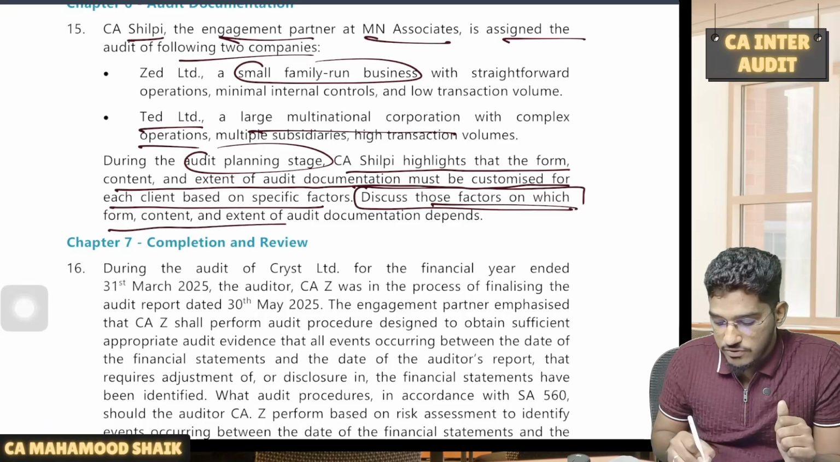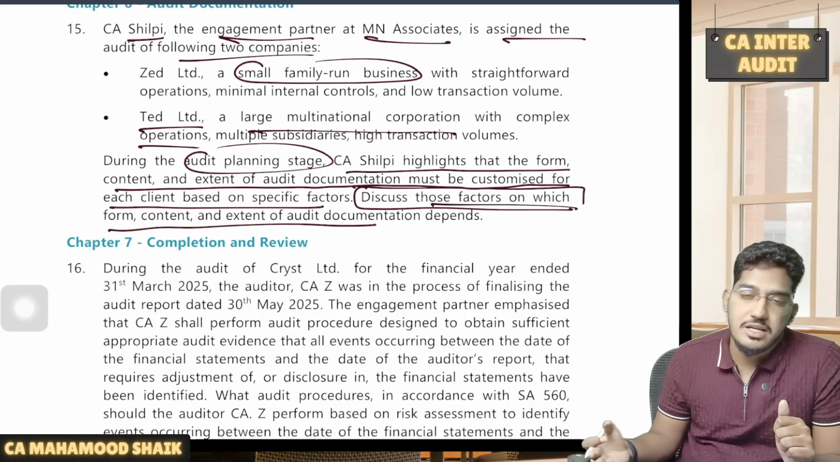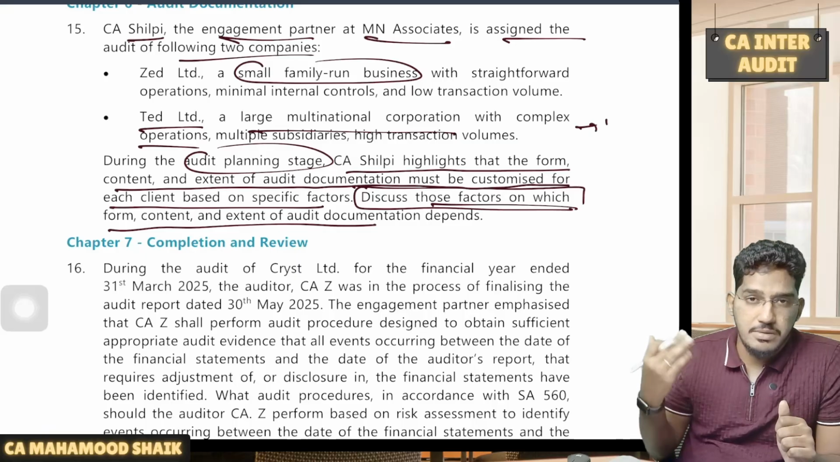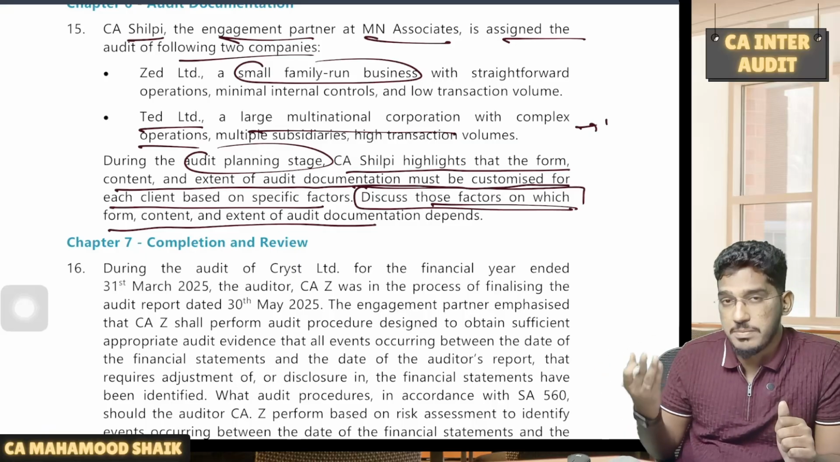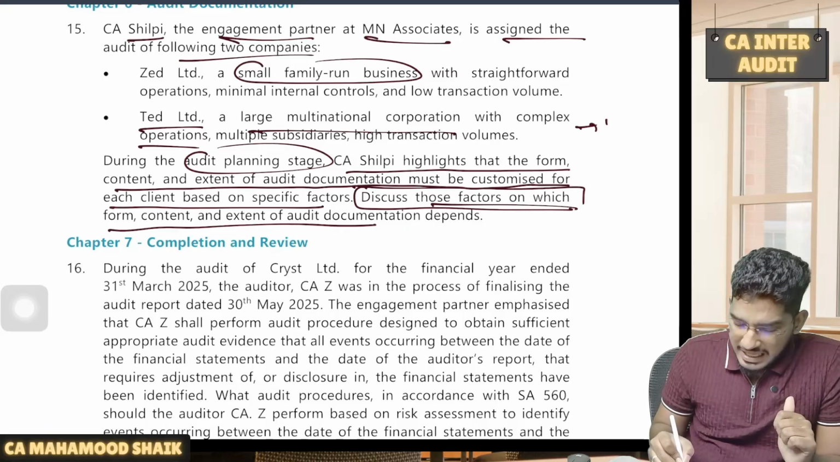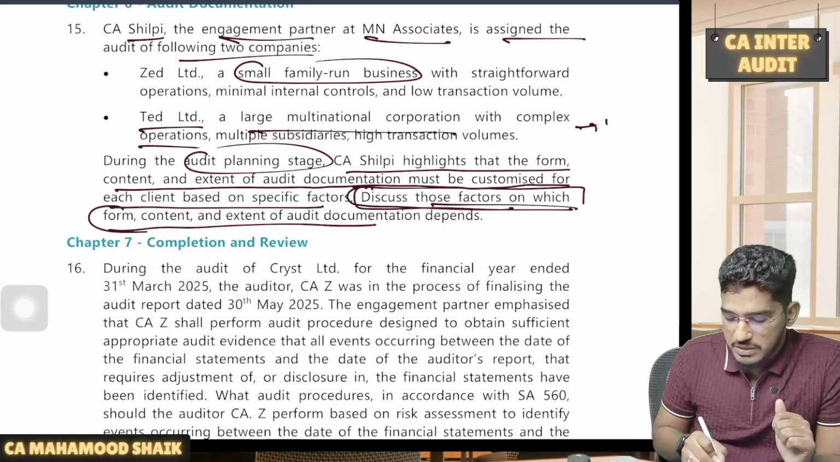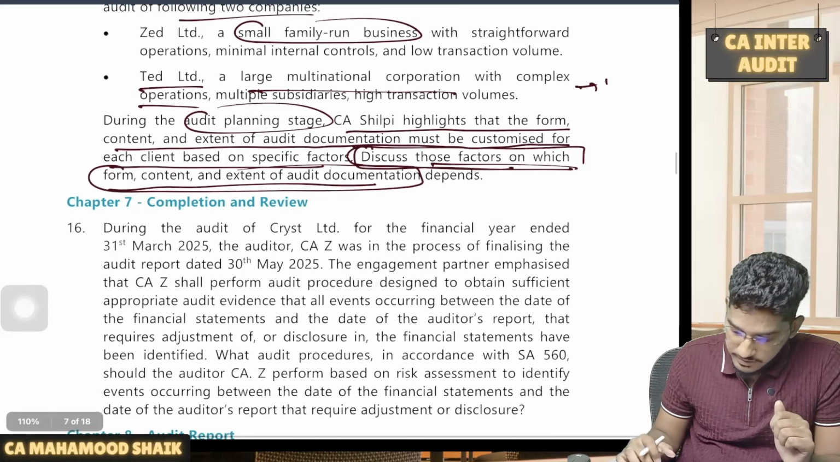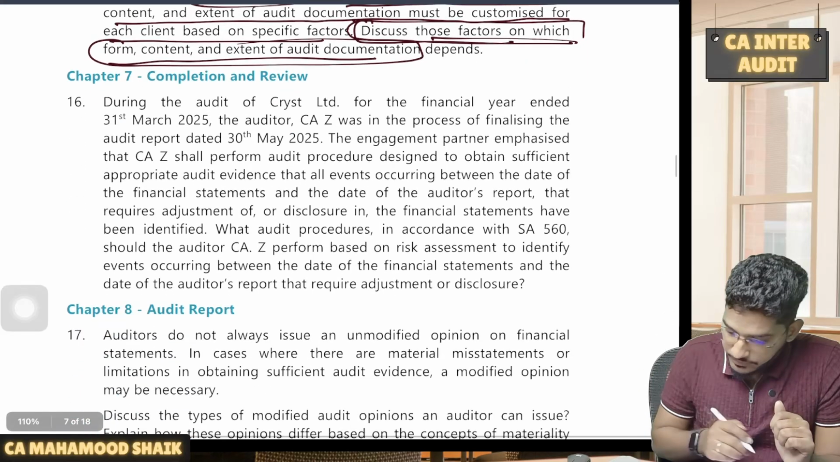Discuss those factors on which form, content and extent of audit documentation will depend. Like it depends on the items of the financial statements, it depends on the nature of the assertion, it depends on the experience of the persons performing the audit. Yes or no? So direct question, what are the factors which affect the form, content and extent of audit documentation? That's it. Right. Next one.